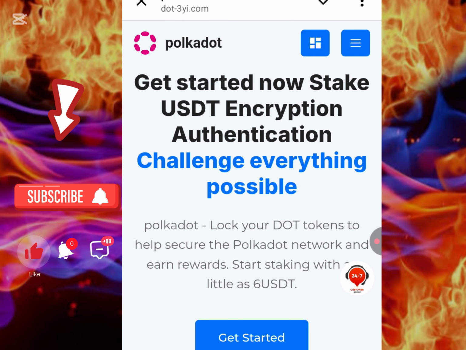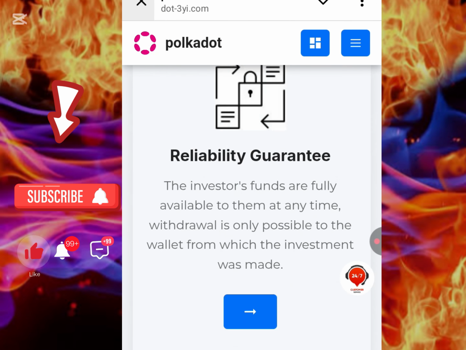Now, this platform is called Polkadot, and this is how the earning interest is. Quickly, let me show you guys.